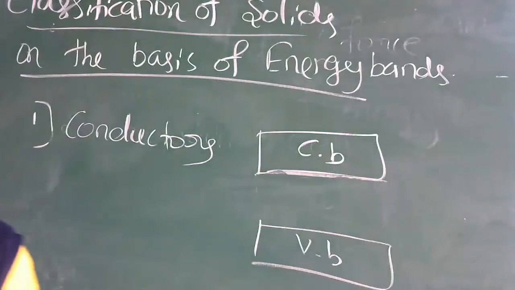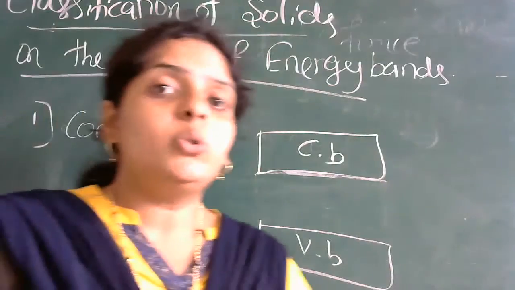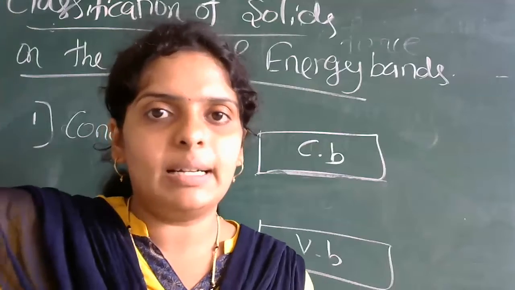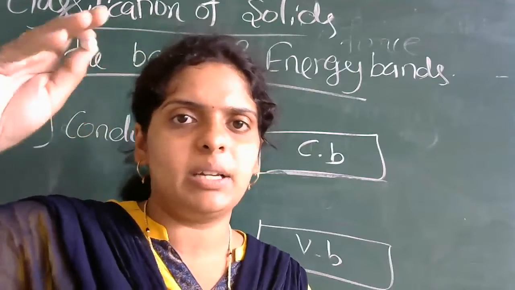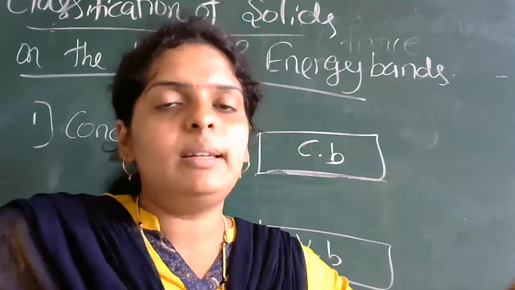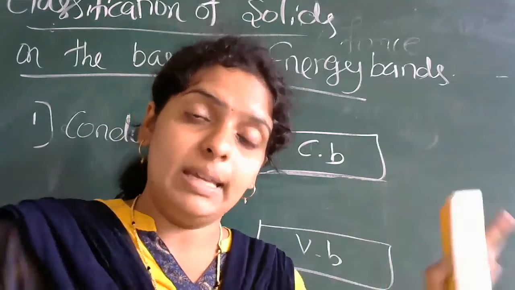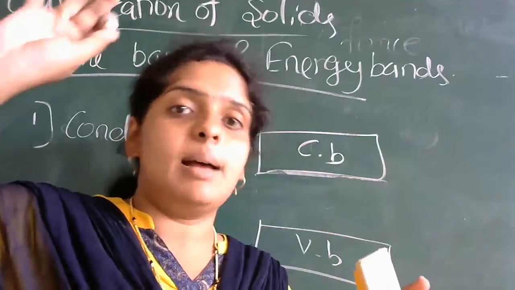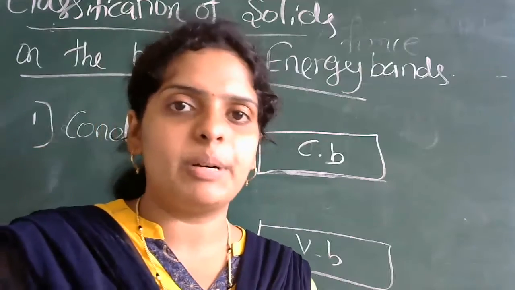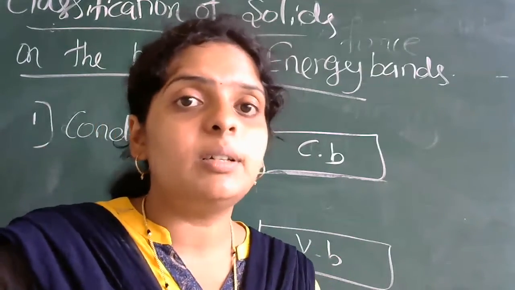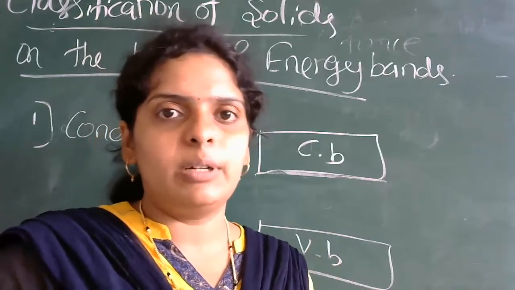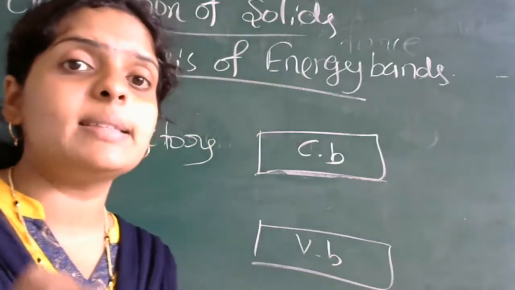Is it clear, everyone? So if you want to make an insulator a conductor, what do you need to give? In the case of conductors, even if you give a little potential or electric field, they show current flow. In the case of insulators, you need to give a large electric field. When you give a very large electric field, some substances acquire conduction property from insulating property. That is our third category, semiconductors.